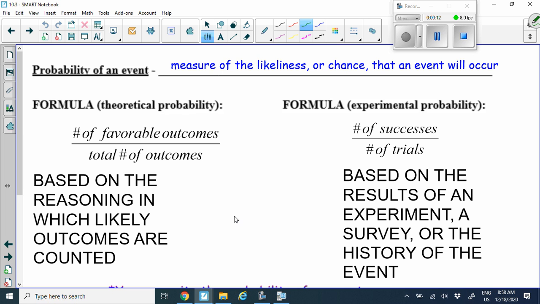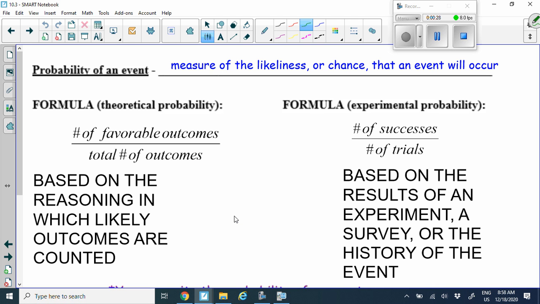Okay, so probability of an event. It's the measure of the likeliness or chance that an event will occur. So you might always hear, oh, the probability of something happening. That's basically the likeliness or chance that that event will occur.